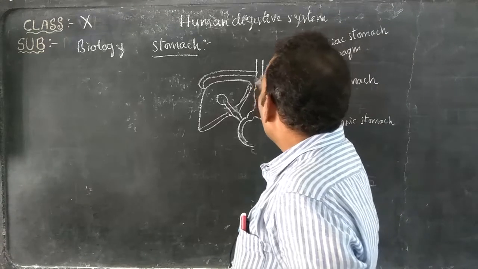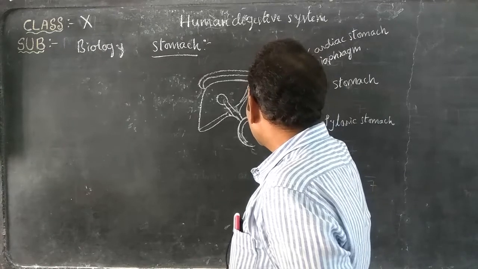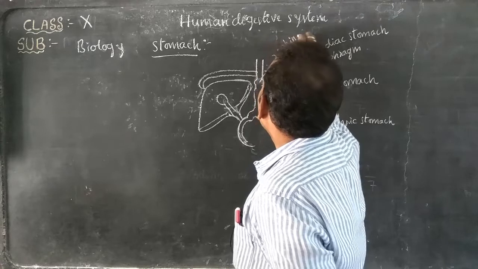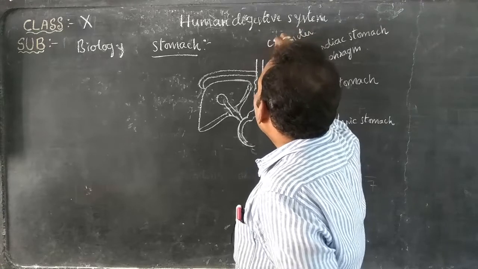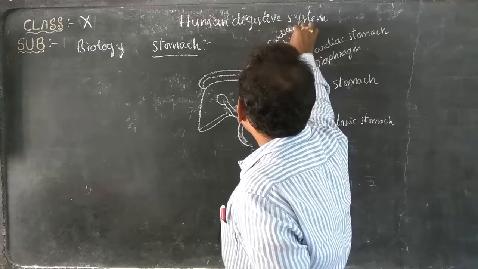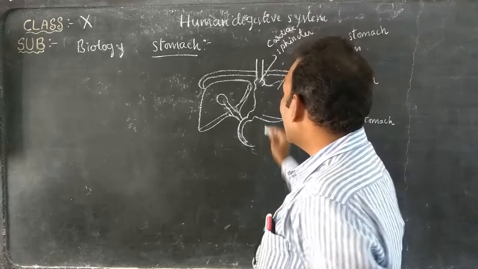Why is the upper part of the stomach called the cardiac stomach? Where the esophagus opens into the stomach, there is one sphincter. This is called the cardiac sphincter. That's why the upper part of the stomach is called the cardiac stomach.